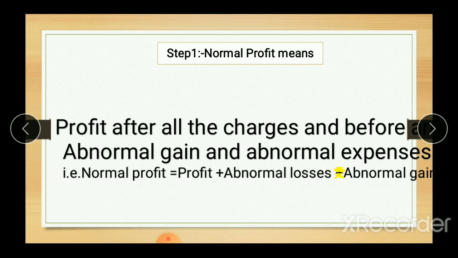Here, normal operating profit is computed by adding abnormal losses to the profit given to us and by subtracting abnormal gain if any. Now, one thing should also be remembered: if any charge like insurance premium or any other expense which you think is of operating nature, then it should be subtracted from the amount of profit.